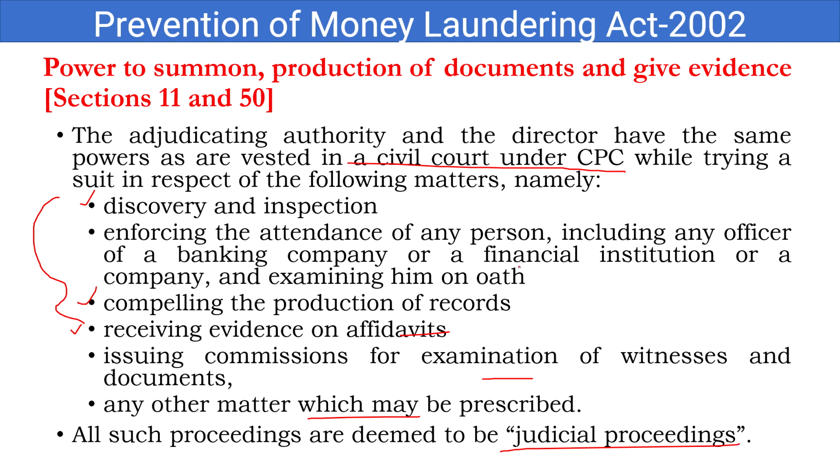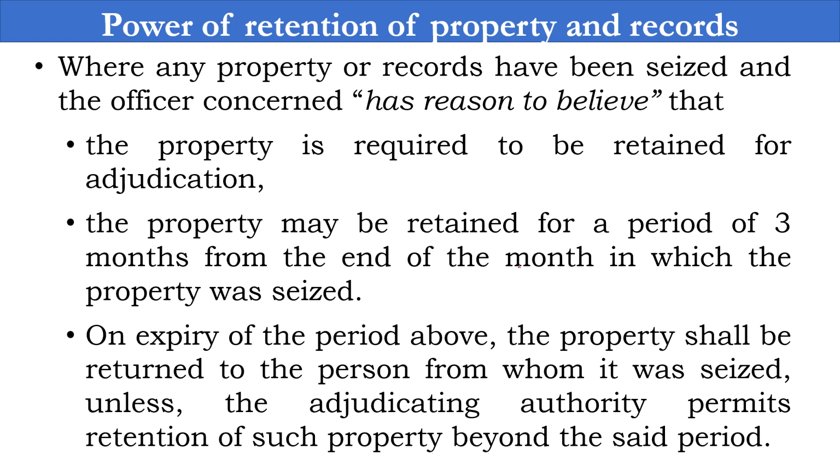They are treated as judicial proceedings only. Then power of retention of property and records is also there, where any property or records have been seized and the officer concerned has the reason to believe that the property is required to be retained for adjudication. The property may be retained for a period of 3 months from the end of the month in which the property is seized. That means whenever you want a property to be retained in the possession of the ED, if they have the reason to believe, then it can be retained up to 3 months from the end of the month in which the property is seized.